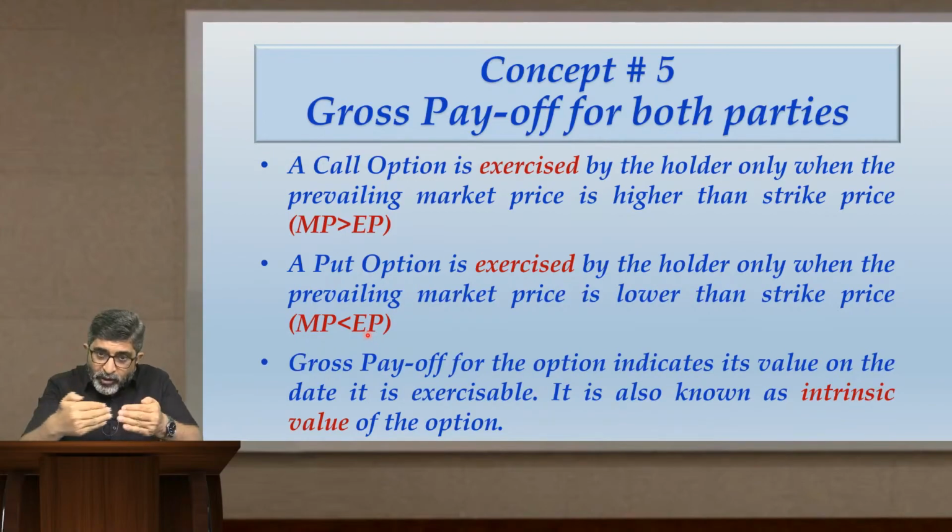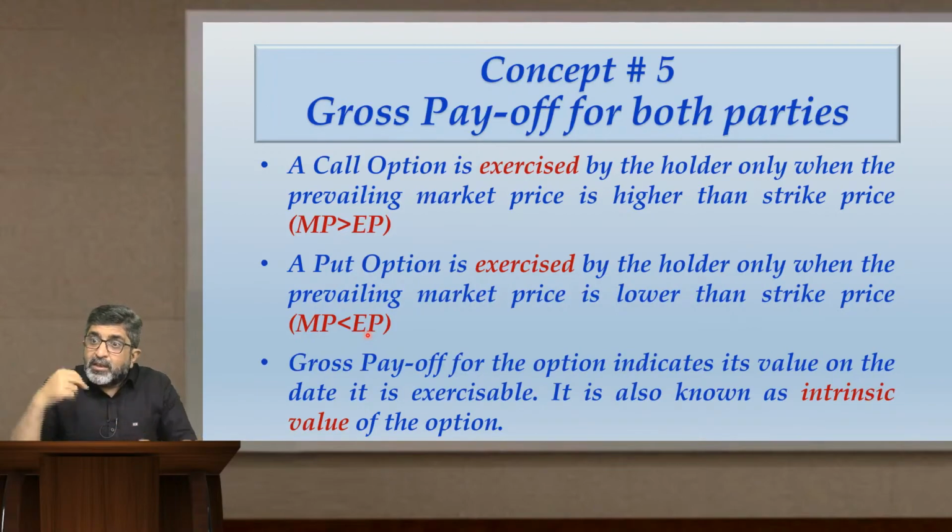Because on settlement of that contract, the counterparty option writer will have to pay the price differential to me. I will get that price differential as the difference between the exercise price and market price. So exercise price was 380 minus the market price, that is 350. 380 minus 350, rupees 30 I will get as cash in my hand on settlement of this contract.